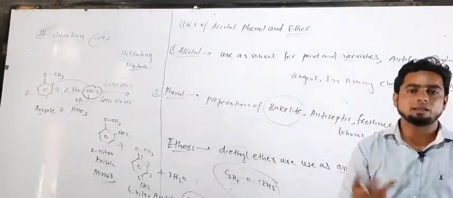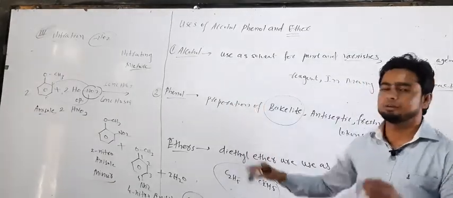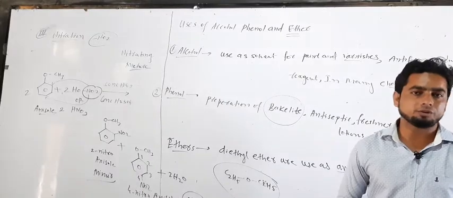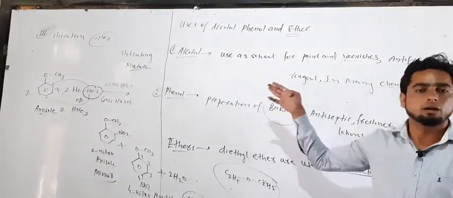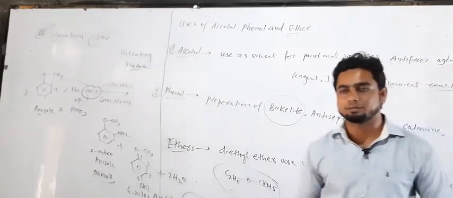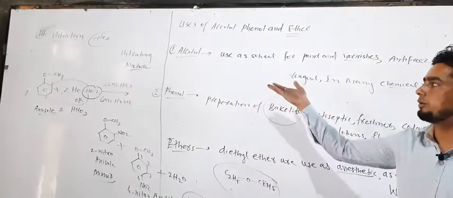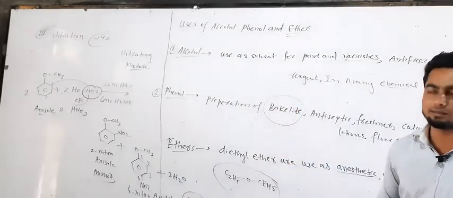क्वेश्चन 2 मार्क्स के लिए अगर आया आपको तो आपको यूजेस 4 लिखना पड़ेगा. Each compound, for example, write down the uses of alcohol, if the question comes, each 1 mark has 2 points, it means we write 4 points for 2 marks, ठीक है? So we also added different uses of alcohol, phenol as well as ether. So it's all about the uses of alcohol, phenol.